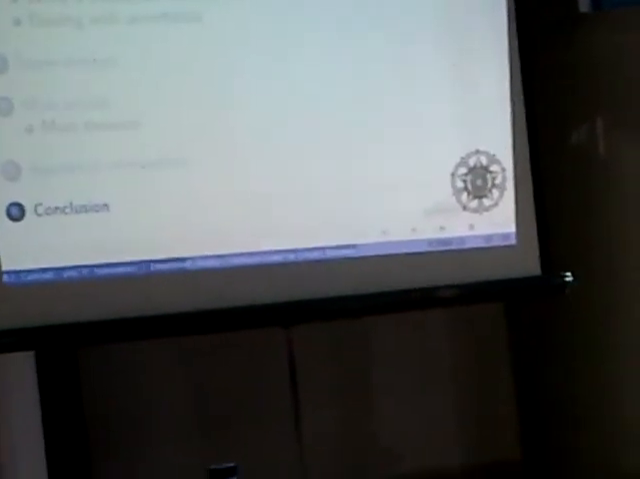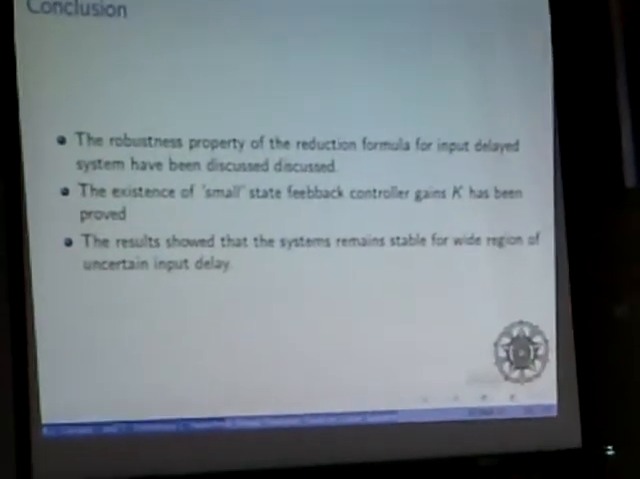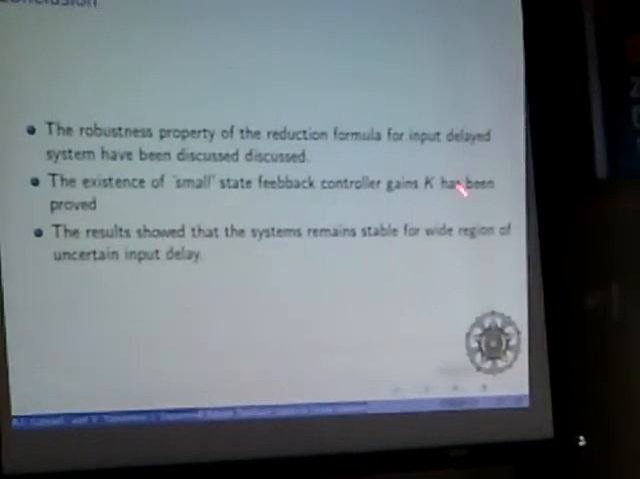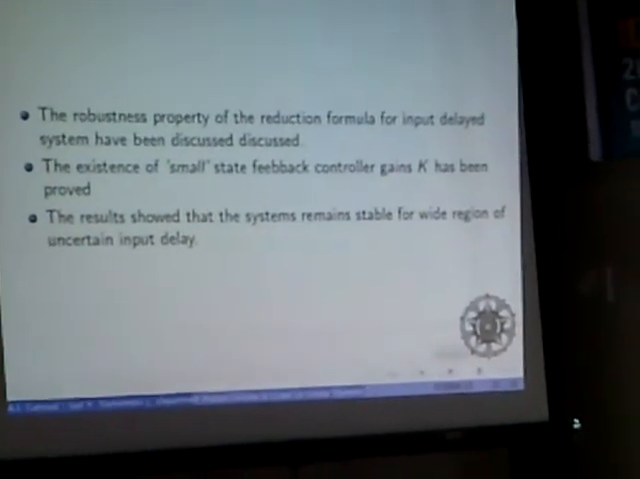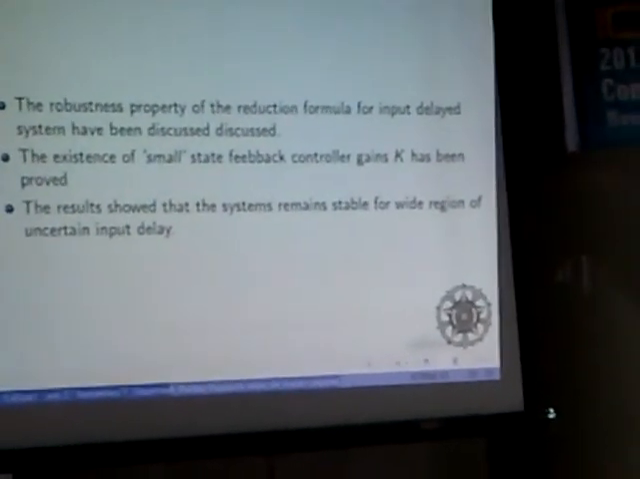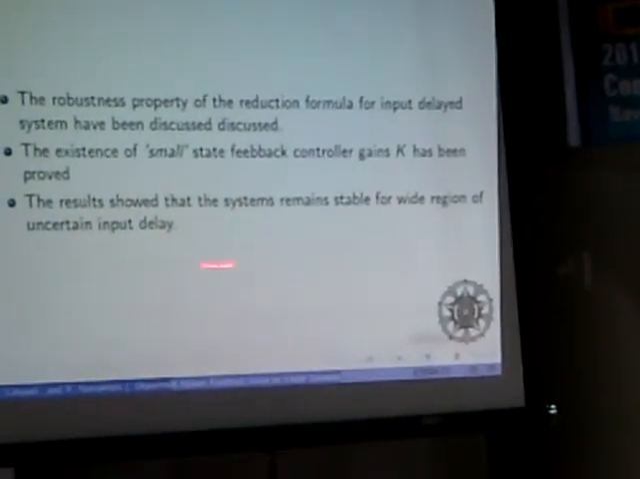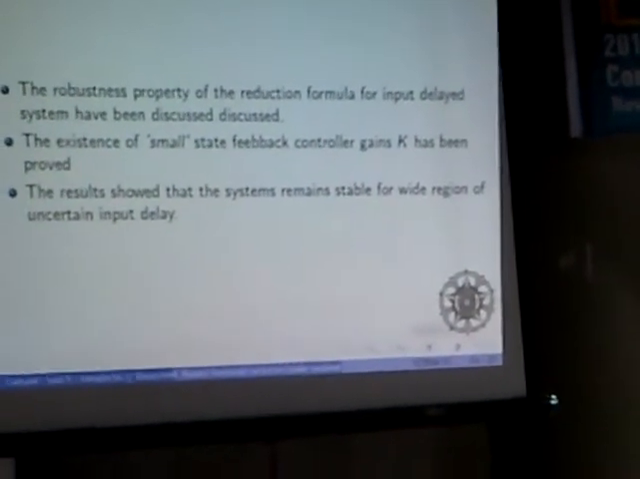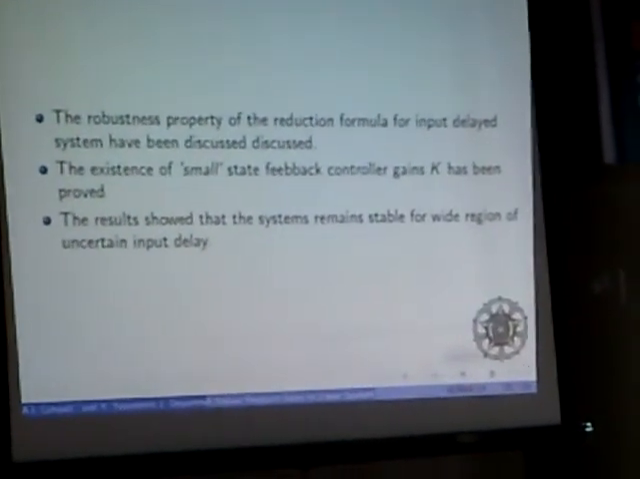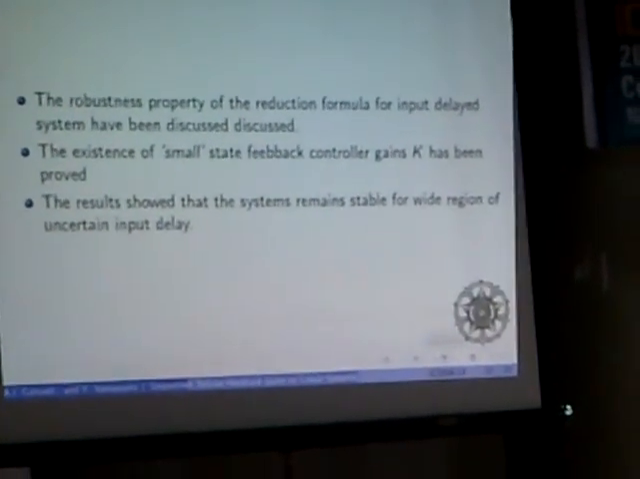Finally, we come to the conclusion. We have proved the robustness property of the system. If the gain k is small, in the example from minus 0.004 to 0, the system will be stable. The result is also proven to be bounded, or to remain stable, in a wide region of input delay. Okay, that's all.